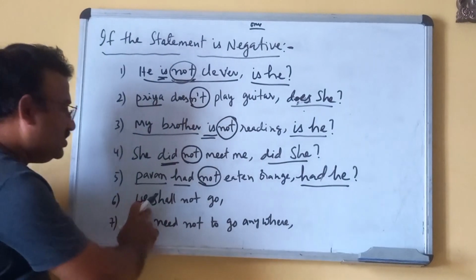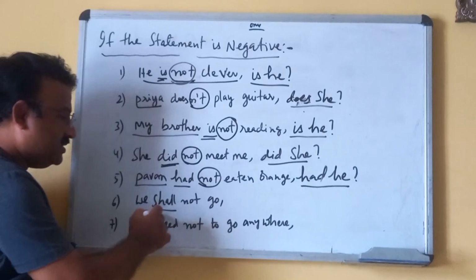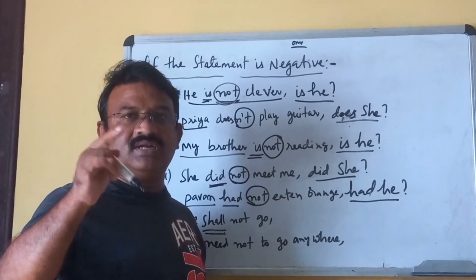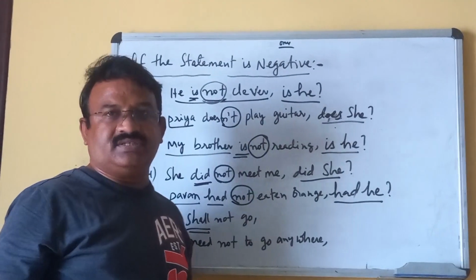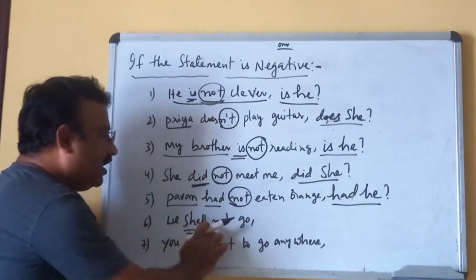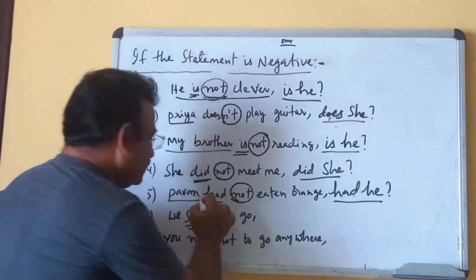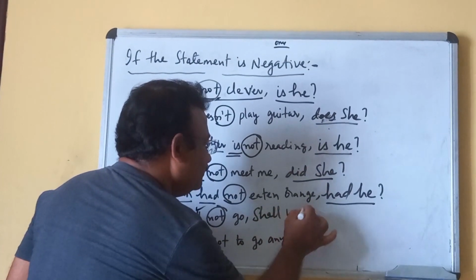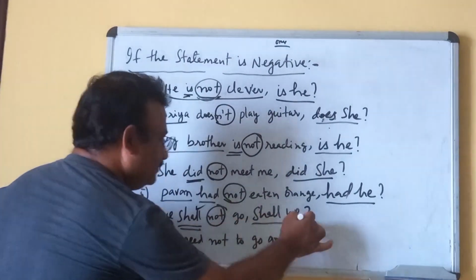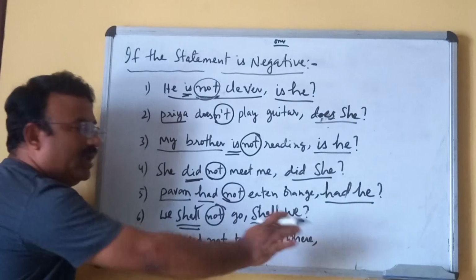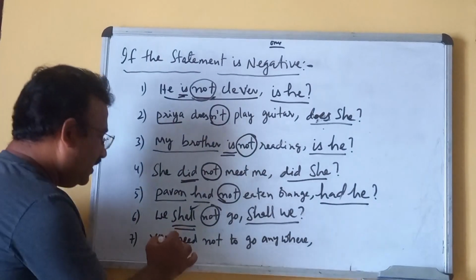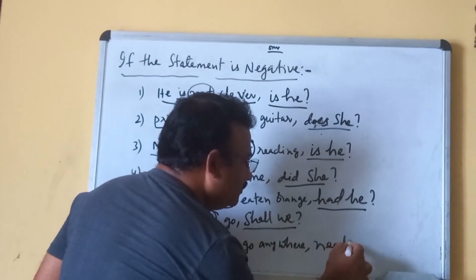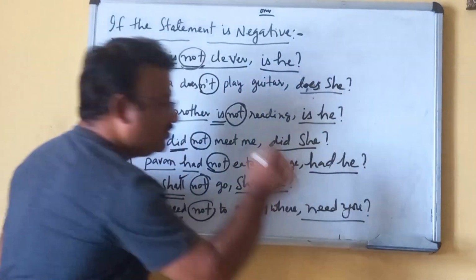We shall not go. It is a modal auxiliary: shall, will, would, should, can, could, may, might, must. These are all modal auxiliaries. So, we shall not go. Now, shall. So remove not. Shall we? You need not go anywhere. Again, not. Need you? This is a question tag.